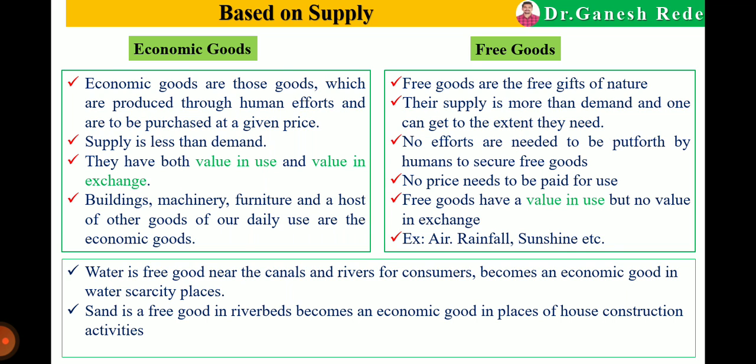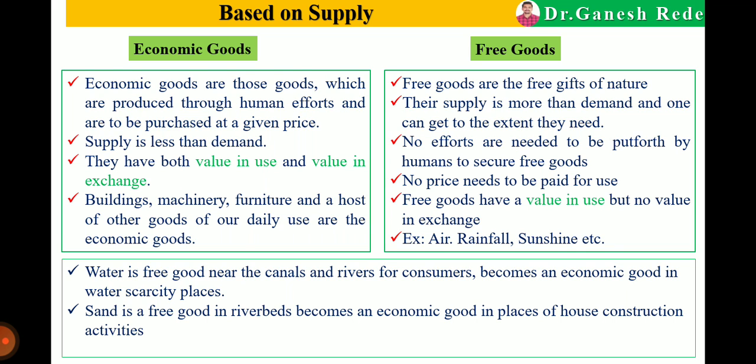Means those goods which are man-made and we have to purchase by paying some price are economic goods. In the case of free goods, supply is more than demand and everyone can get as much as they need.